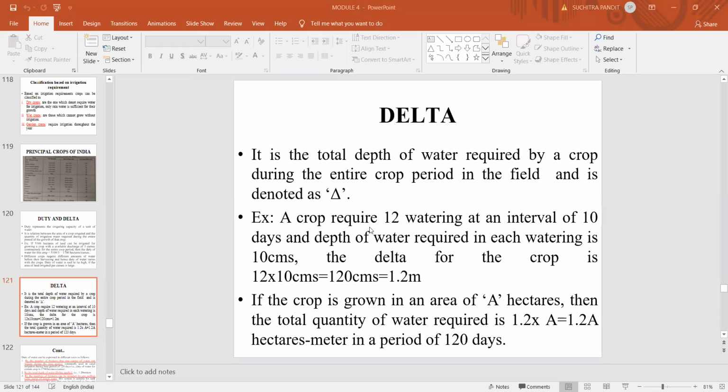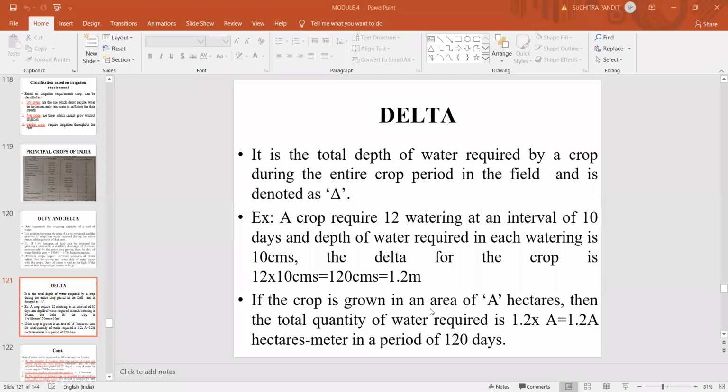Suppose a crop requires 12 waterings at an interval of 10 days each, and the depth of water required in each watering is about 10 centimeters. Then the delta for that particular crop becomes, because 12 waterings have been done and the depth of water supplied is 10 centimeters each, 1.2 meters.